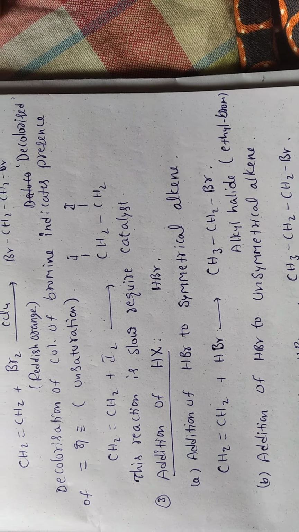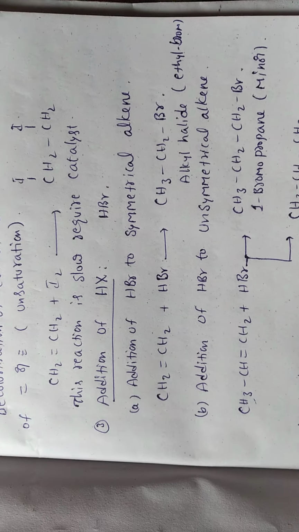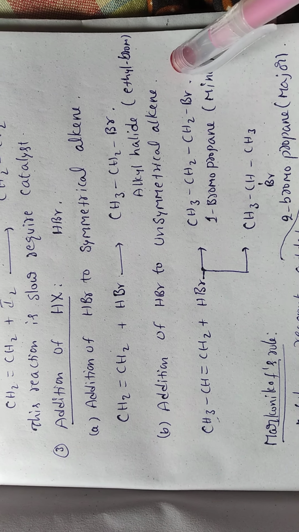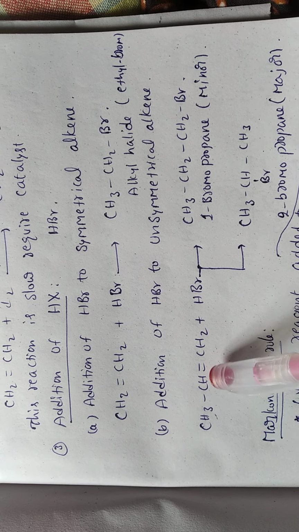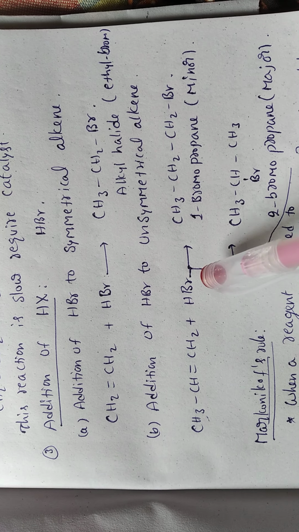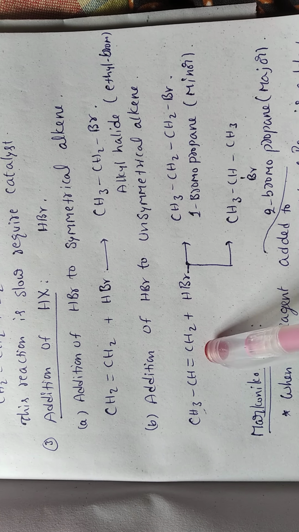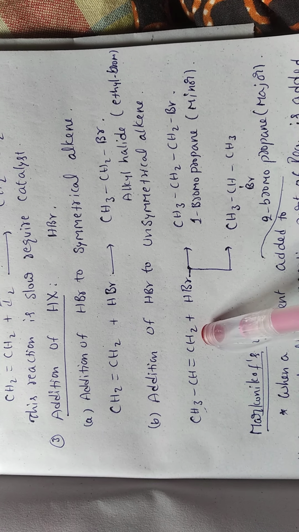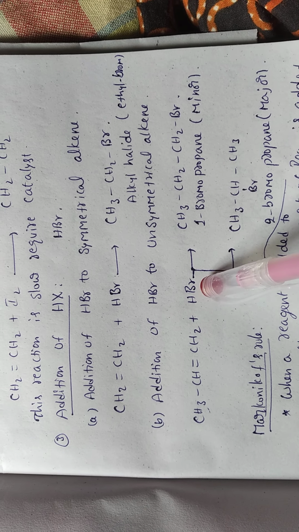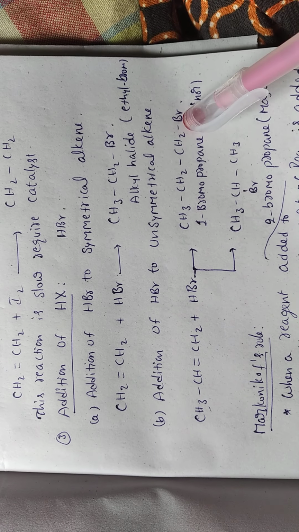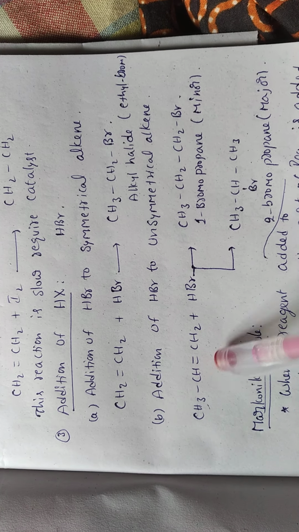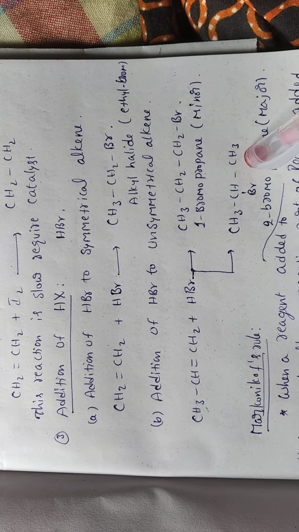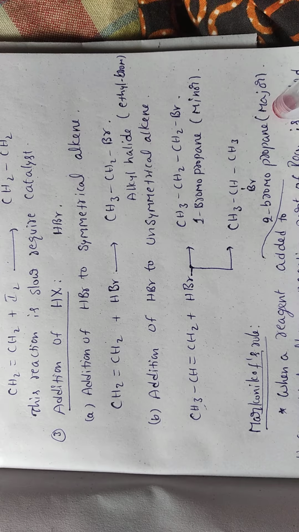Addition of HBr to an unsymmetrical alkene. An unsymmetrical alkene means the double bond has different groups on both sides. When HBr is added to 1-propene, there are two possibilities. Br may be attached to CH or CH2. Suppose Br is attached to CH2, then 1-bromopropane; if CH, then 2-bromopropane. Here 2-bromopropane is observed in major amount.